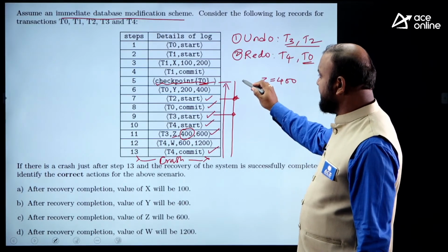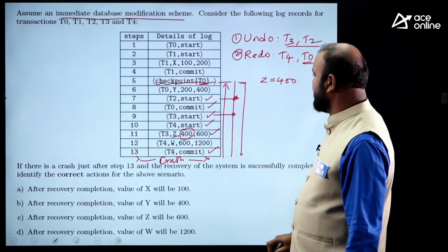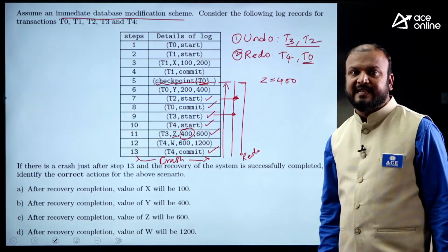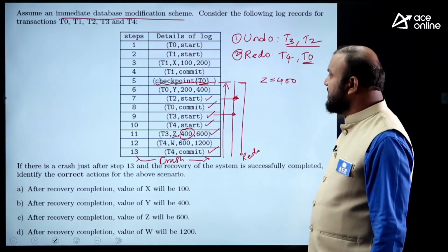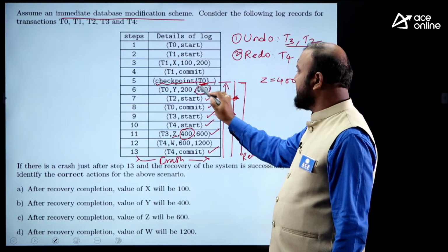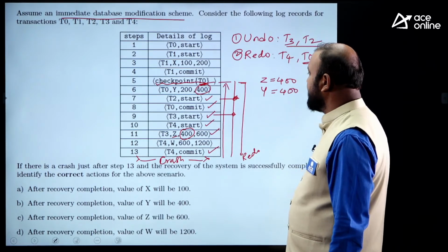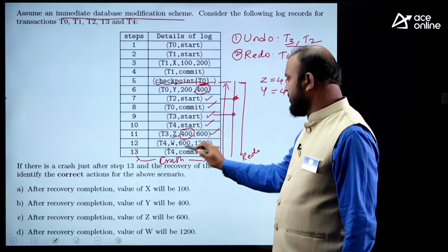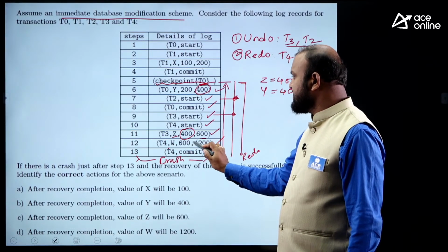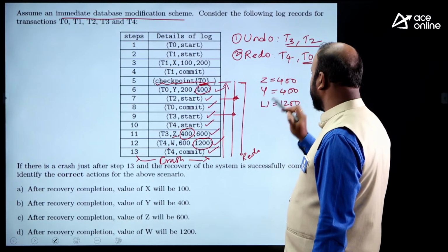Next, come to the most recent checkpoint and scan in the forward direction. Perform the redo operation. During redo, we have to replace the values of the data items with the new values. This is a log for T0, T0 is in the redo list, so the Y value should be changed to 400, the new value. And coming down, it is a T4 log record, and W should be changed to the new value 1200. W should be 1200. Finish.